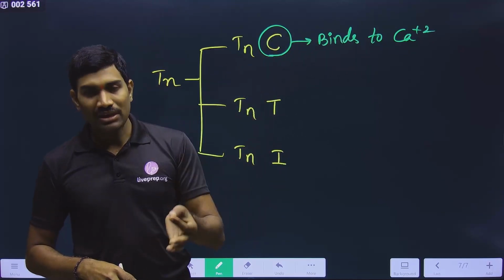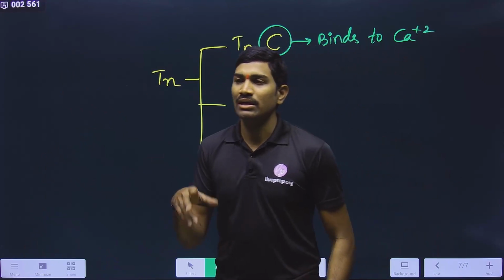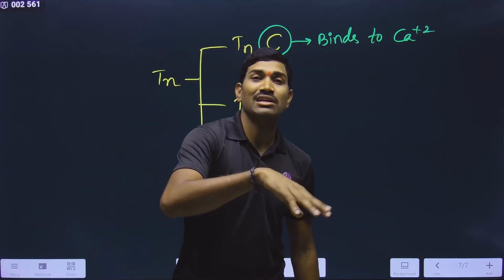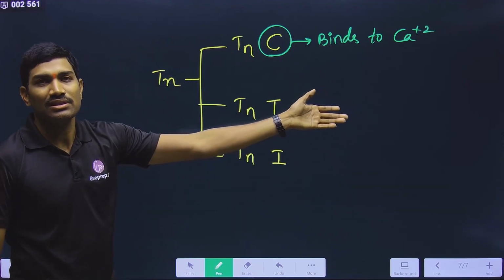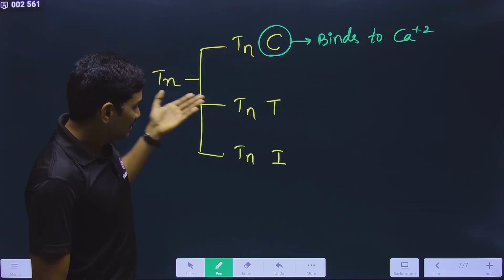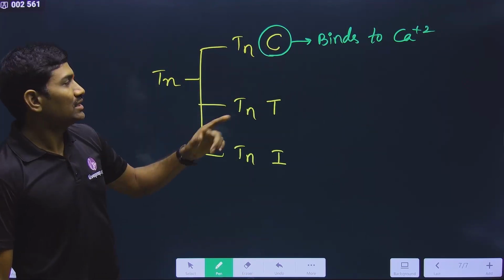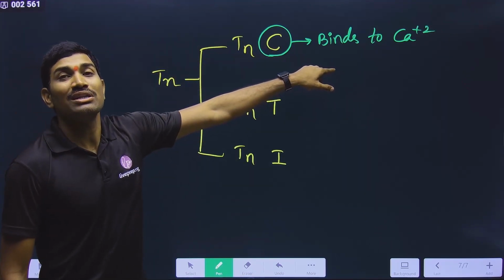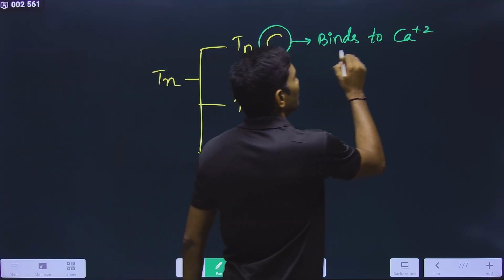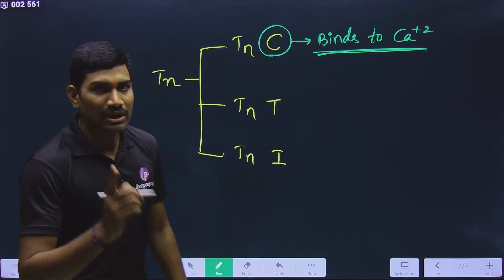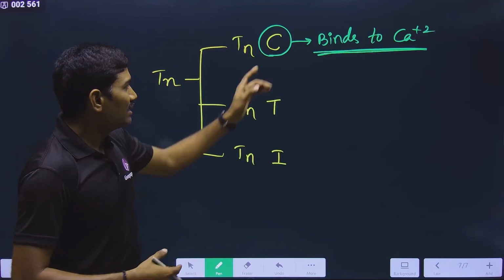That information is coming to this muscle cell, and inside this muscle cell, the information keeps on moving, and from the sarcoplasmic reticulum calcium is released into the cytoplasm. Now in this cytoplasm, these myofibrils are present. In these myofibrils, these thick and thin filaments are present. And in the thin filaments, this troponin is present. In the troponin, troponin C, the calcium binding subunit, is present. Now this calcium will bind to this particular subunit. So calcium will bind to this troponin C. Understood or not? So in this way, it has its role.